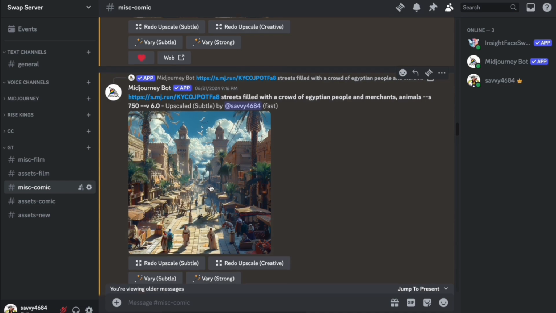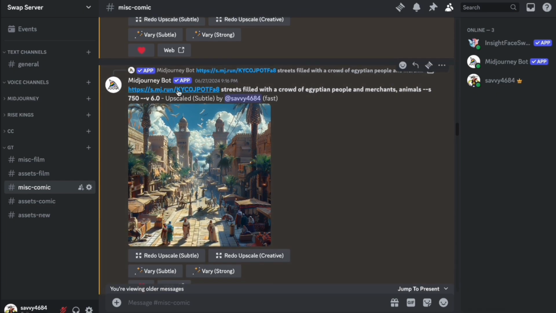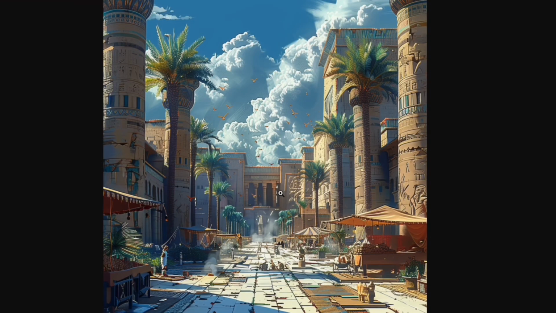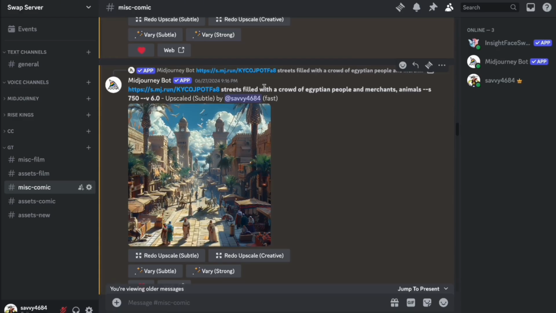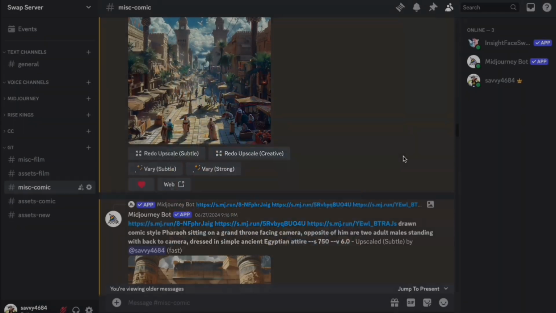The next panel that I had was streets filled with a crowd. So I took this initial image that I generated earlier of the marketplace, but for me there wasn't enough going on there. So I input it into Midjourney with this prompt of streets filled with a crowd of Egyptian people and merchants and animals. And this is the result that I got, which I ended up using.